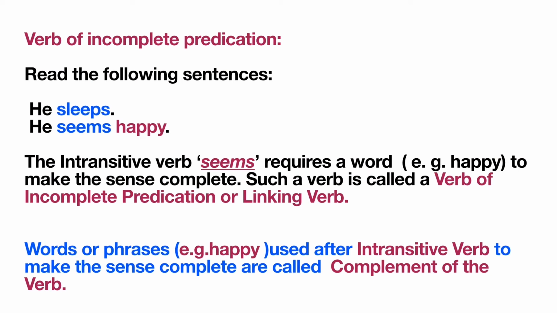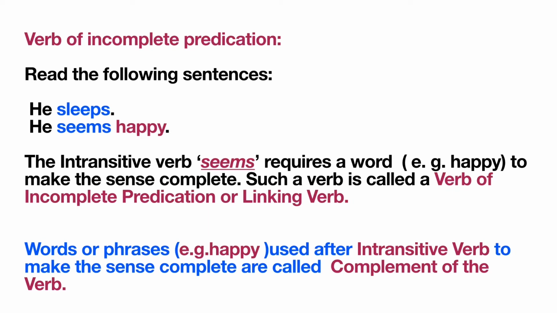Verb of incomplete predication. Let's consider these given examples. He sleeps. Next, he seems happy. The verbs sleeps and seems in both these sentences are intransitive verbs. But when we say he sleeps, it makes complete sense. On the other hand, if we say he seems, it doesn't make any sense. The intransitive verb seems requires a word, that is happy, to make the sense complete.